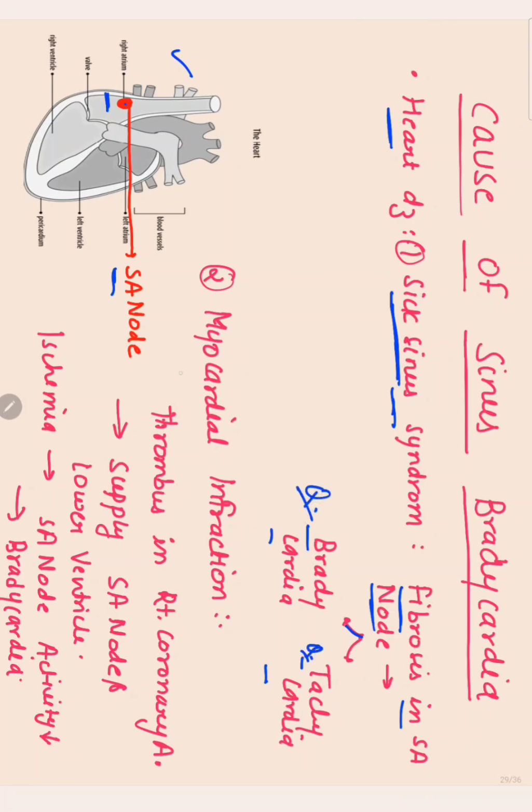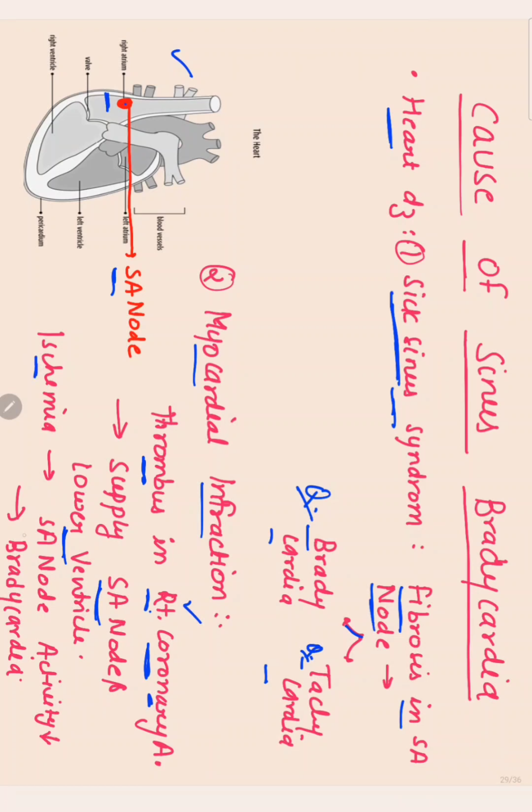Another cause of sinus bradycardia is myocardial infarction. What happens in myocardial infarction? There is a coronary artery which supplies the blood. There are two main coronary arteries, the right coronary artery and the left coronary artery. The right coronary artery supplies the SA node and the lower ventricle. If there is a thrombus in the right coronary artery, that causes ischemia and myocardial infarction.